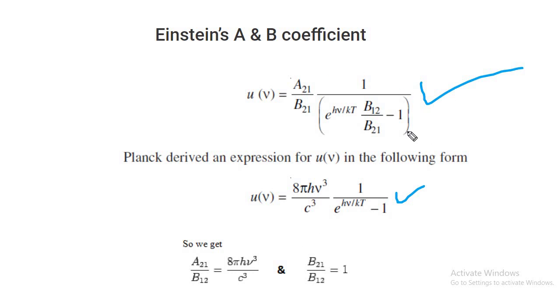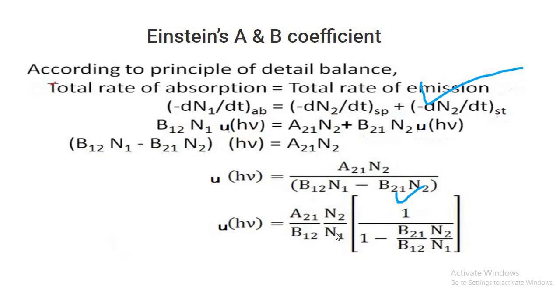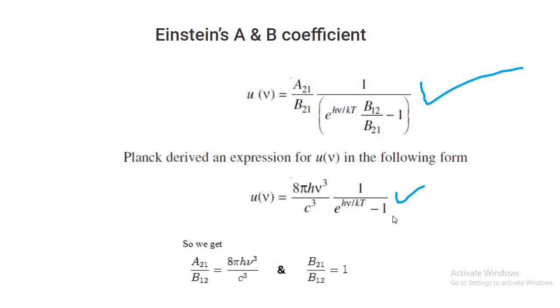In this expression, the number of particles N2 by N1 has a relation given by the Boltzmann equation, where N2 is equal to N1 times exponential of minus the energy difference h nu divided by kT. If you rearrange, one can get an expression like this from Einstein's calculation. And this was the famous Planck's blackbody radiation expression.